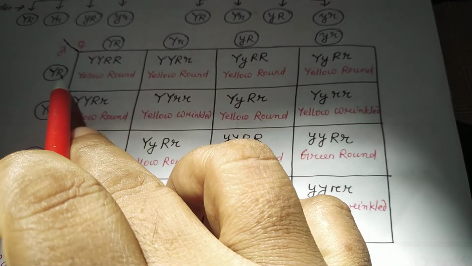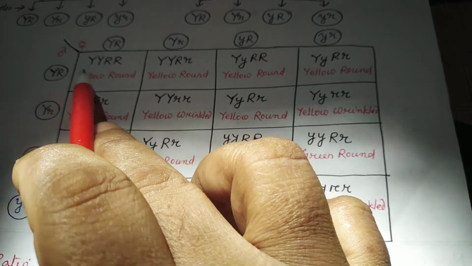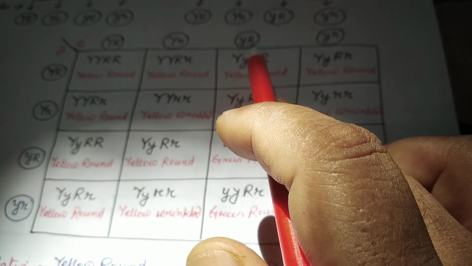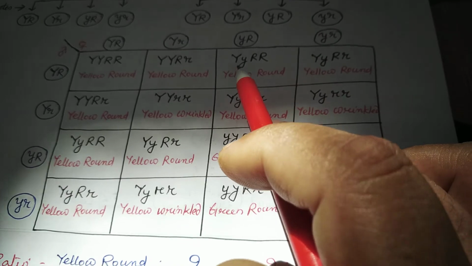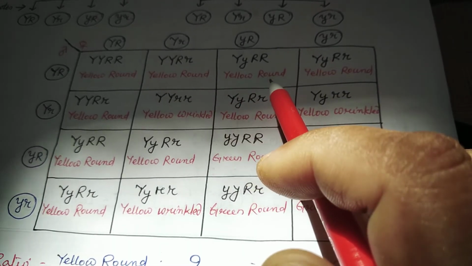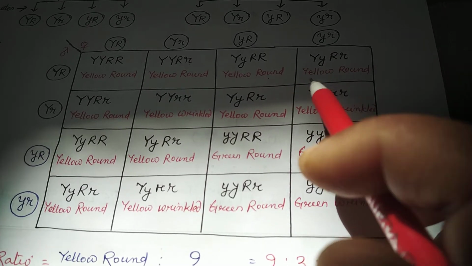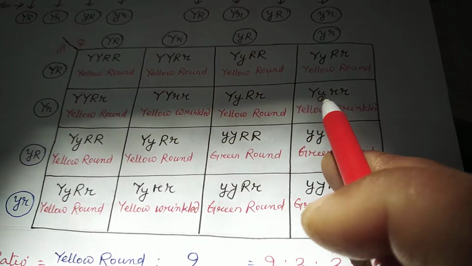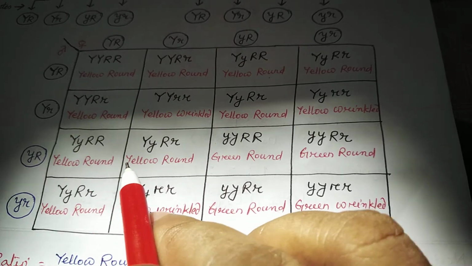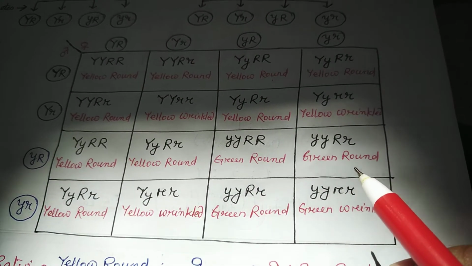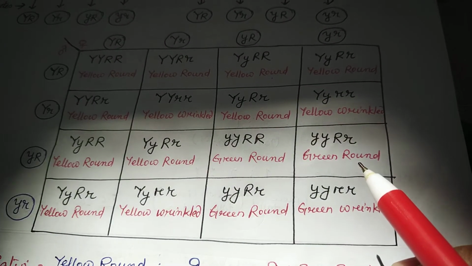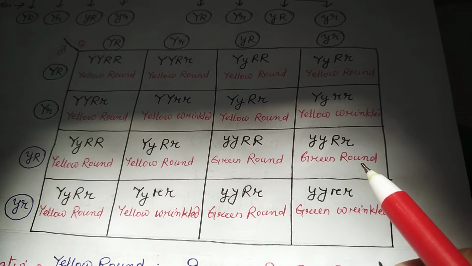See, again capital Y, capital R and small y, small r, when you combine, you will get yellow round. So you do all these, just combine all these, and after writing the genotype, you have to write the phenotype. And how to write the phenotype, you know, on the basis of the dominant gene.